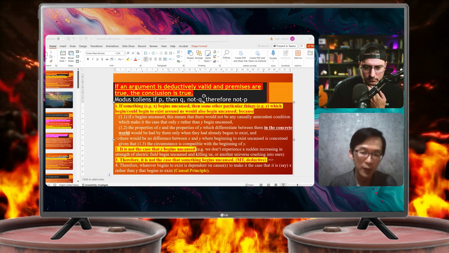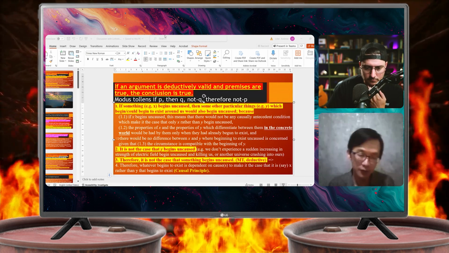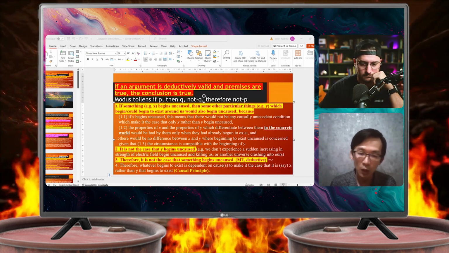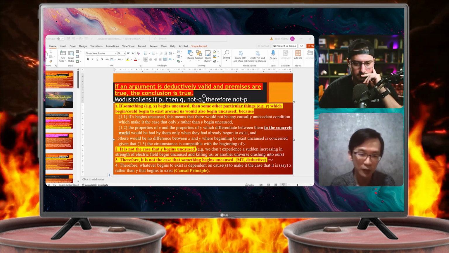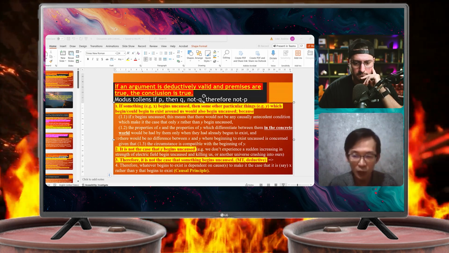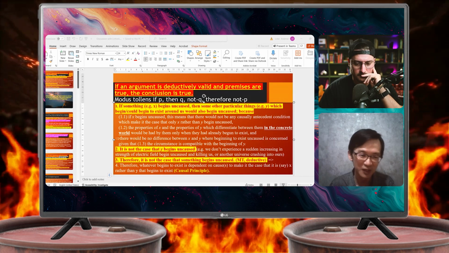It doesn't prevent the existence of Y. We would expect to see Y also beginning to exist uncaused if X begins uncaused. However, it is not the case that Y begins uncaused. So for example, we don't experience a sudden increase in the strength of an electric field beginning uncaused around us and killing us. And we also don't see another universe beginning to exist uncaused and crashing into our universe. We don't see such things happening.